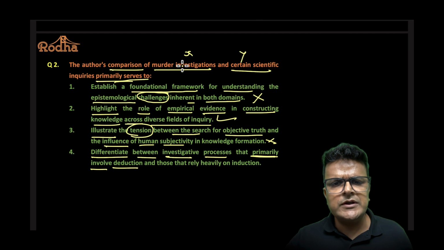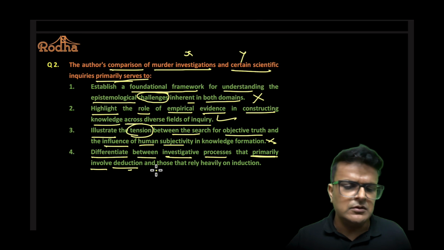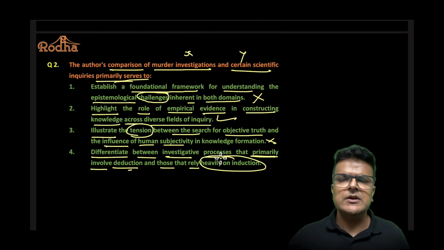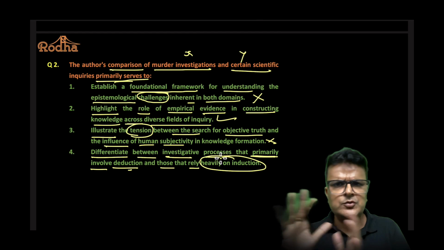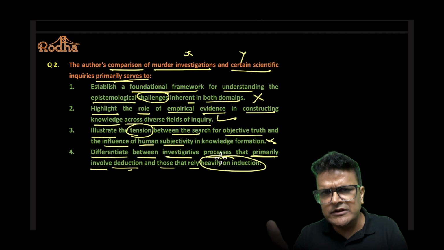So is the author using the X and Y comparison to differentiate between investigative processes that primarily involve deduction and those that rely heavily on induction? Induction means if one person uses a weapon, every killer will use a weapon. This is also part of investigation, but it primarily involves induction.